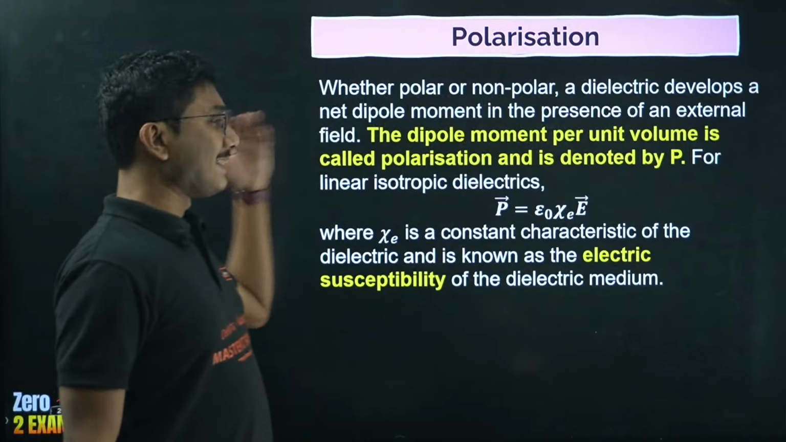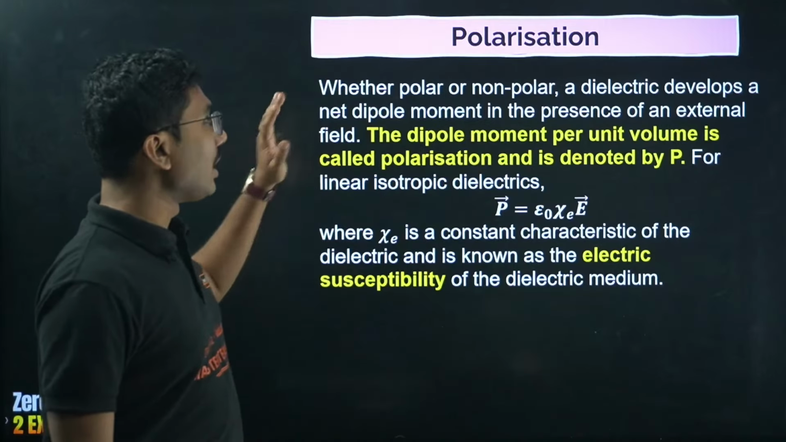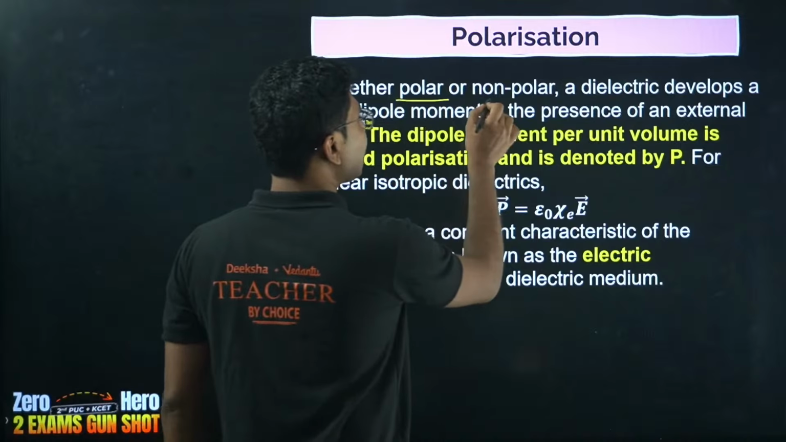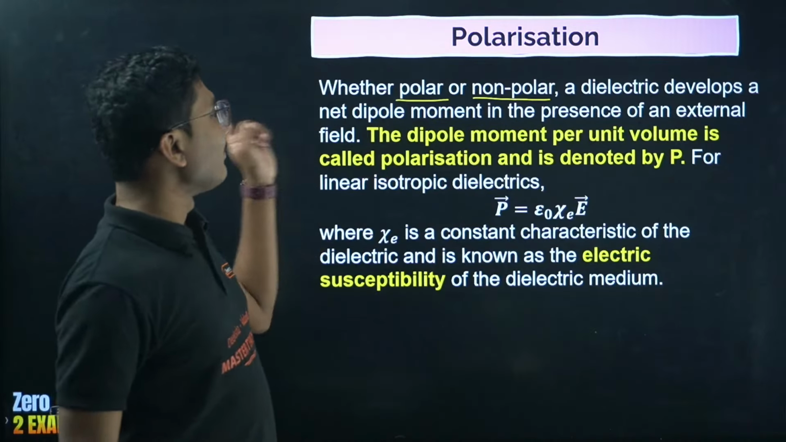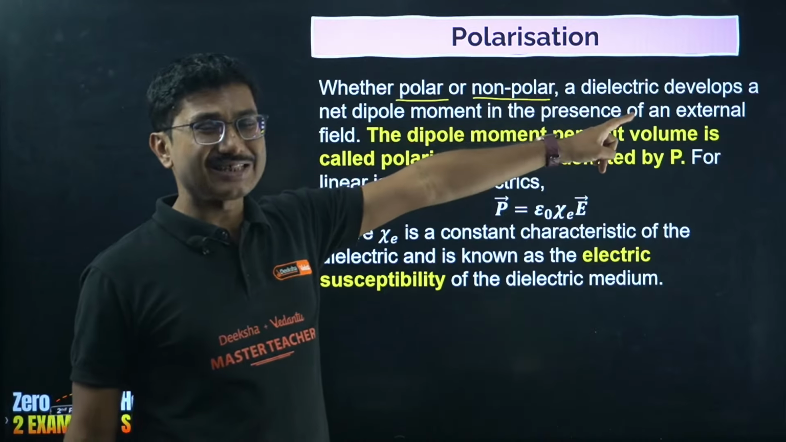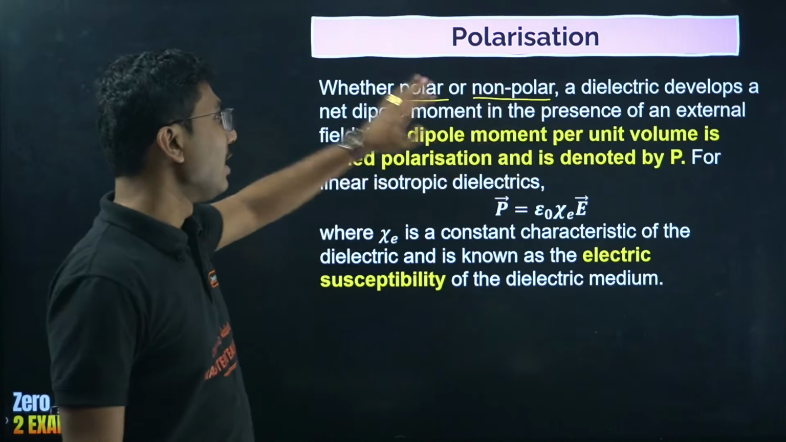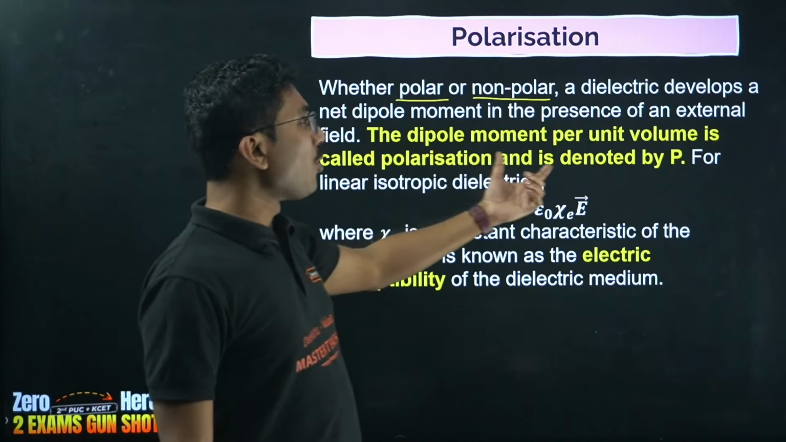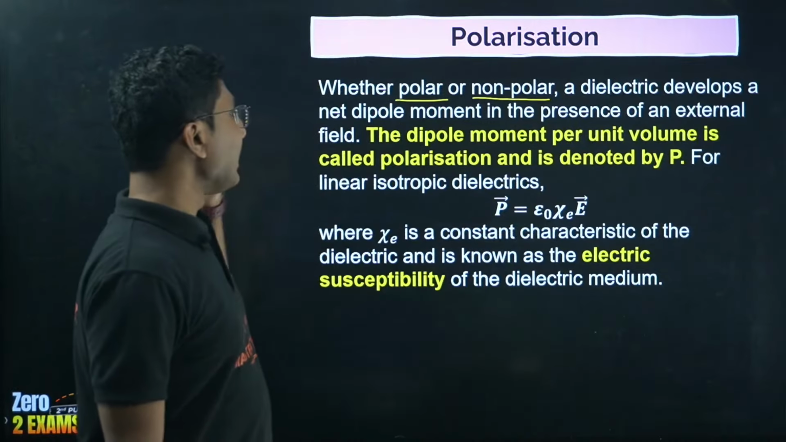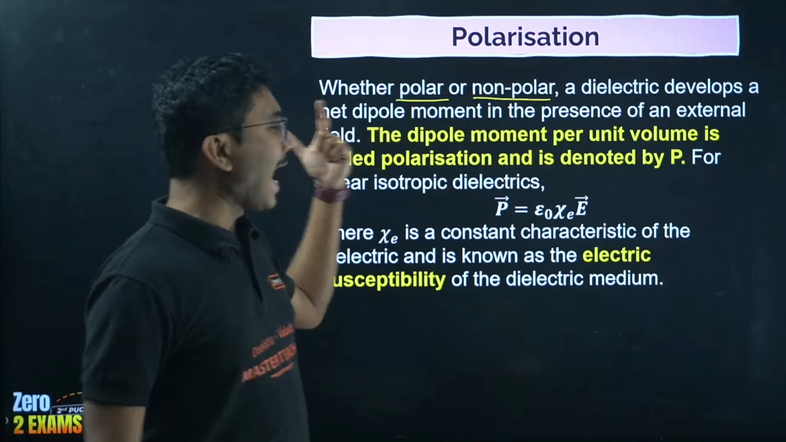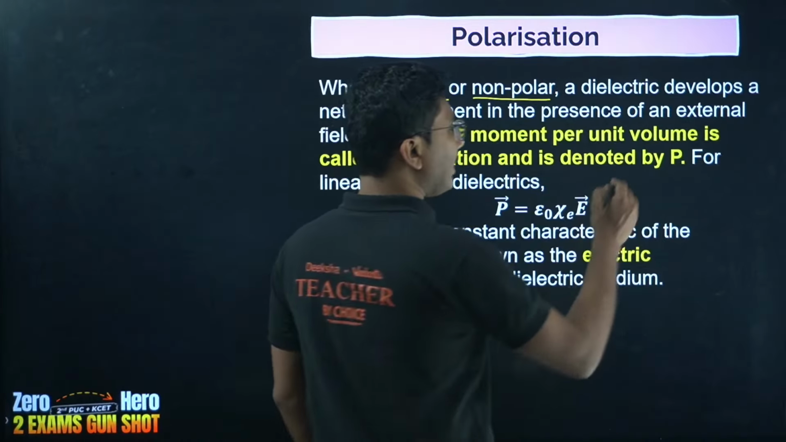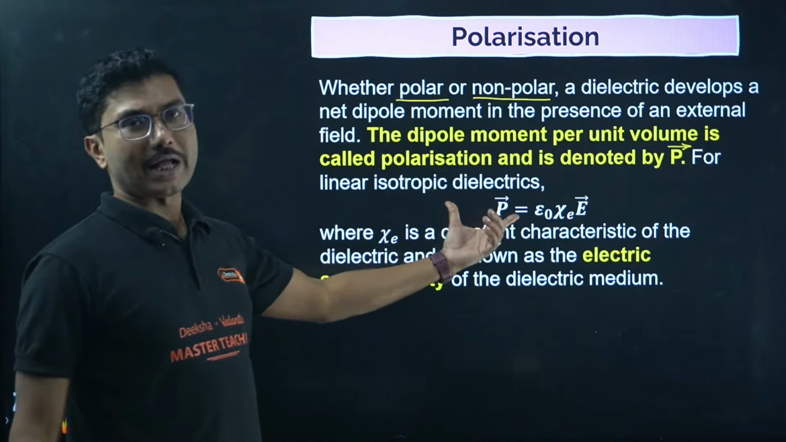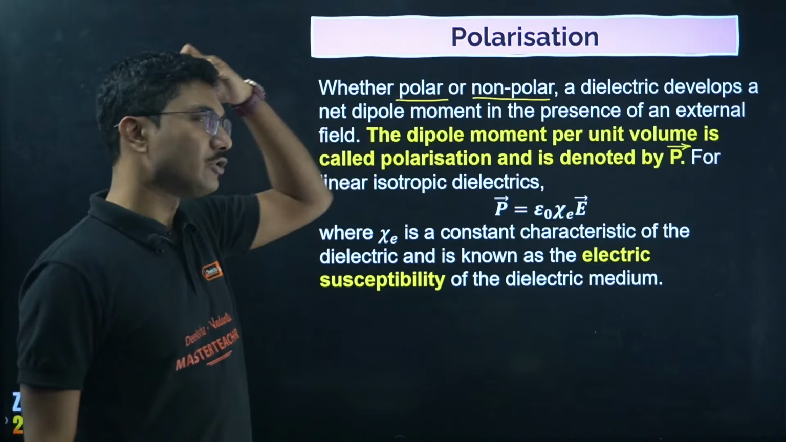Okay, polarization, very important. Polarization, when a polar or non-polar dielectric, this is applicable to both polar as well as non-polar, a dielectric develops a net dipole moment in the presence of external electric field. Okay, when you apply external electric field, a net dipole moment is developed. The dipole moment per unit volume is called polarization and is denoted by capital P. Okay, it's a vector quantity. For linear isotropic dielectric, this is applicable only for linear isotropic dielectric.